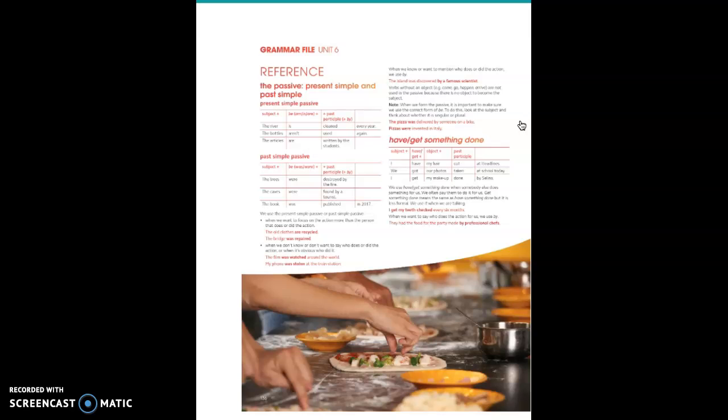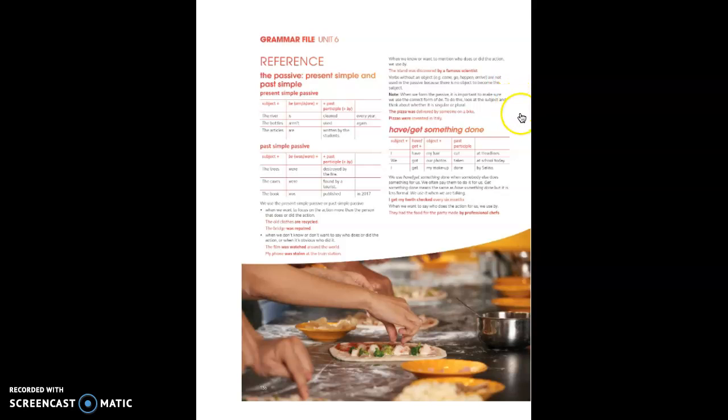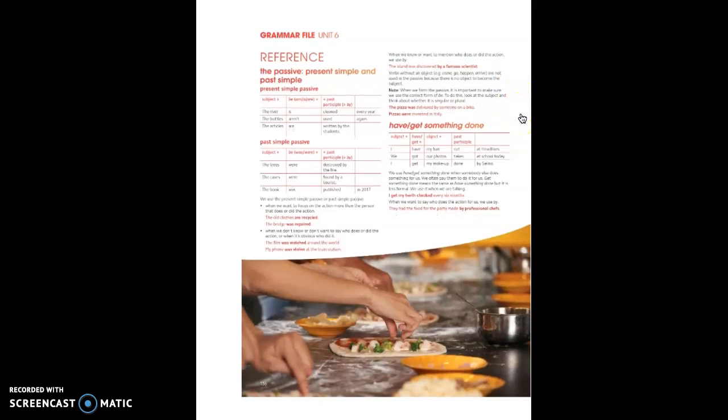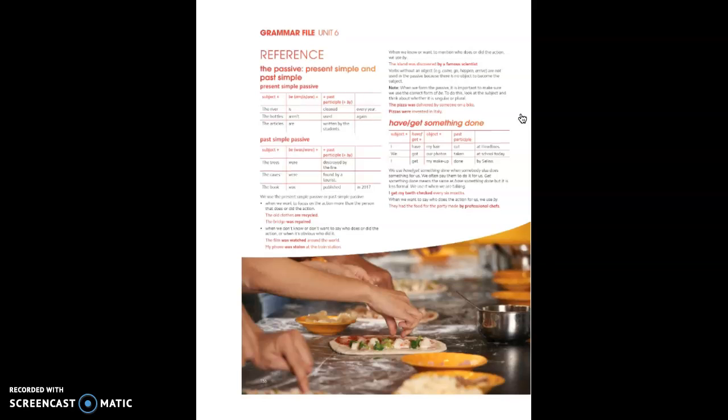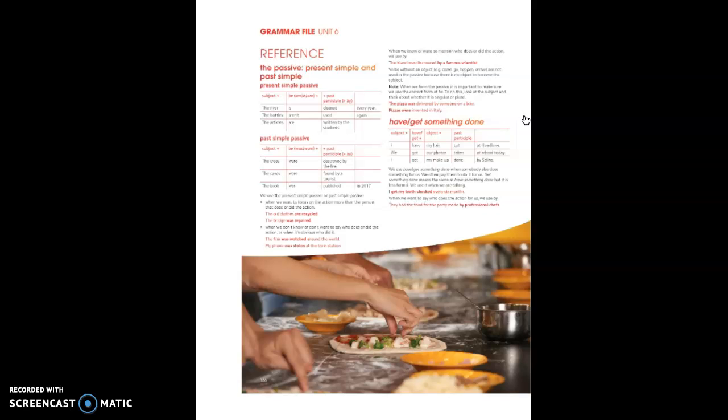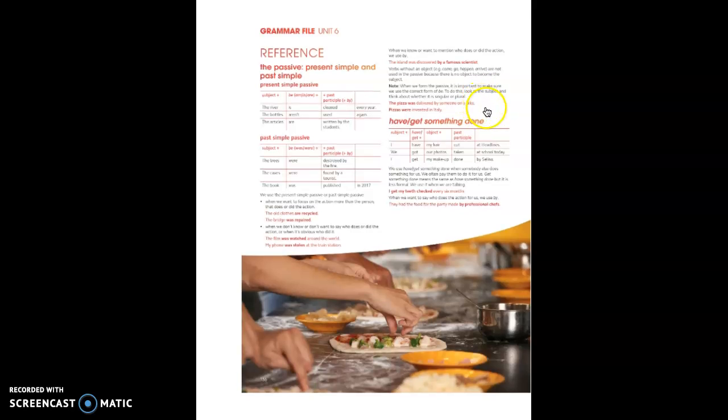The island was discovered by a famous scientist. Verbs without an object, for example, come, go, happen, arrive, are not used in the passive because there is no object to become the subject. For example, this says, note, when we form the passive, it is important to make sure we use the correct form of be. To do this, look at the subject and think about whether it is singular or plural. Always think about that, singular or plural subject.